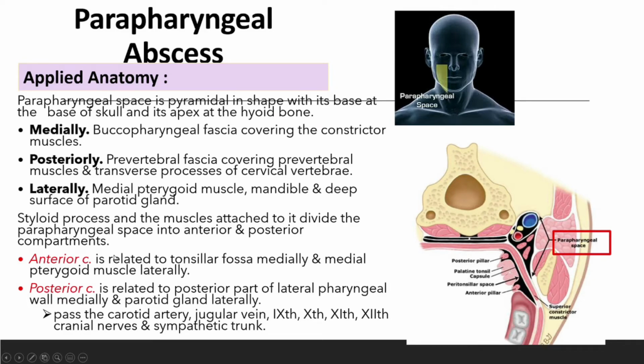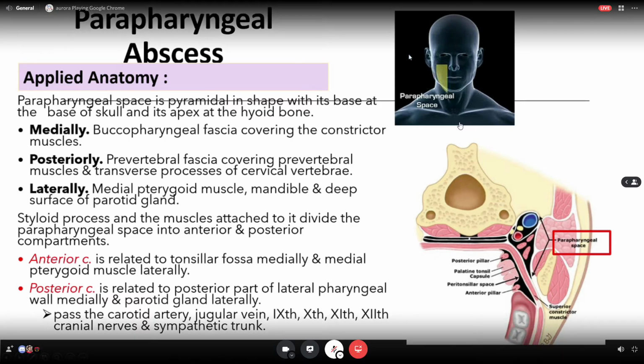Apa yang penting, anterior compartment ni dia related back sebab dia anterior kan. Ni transverse punya section. Maknanya kita potong kepala ni kat sini. Okay, cabut kepala dia, kita tengok pada atas. Ni teeth lah kan.